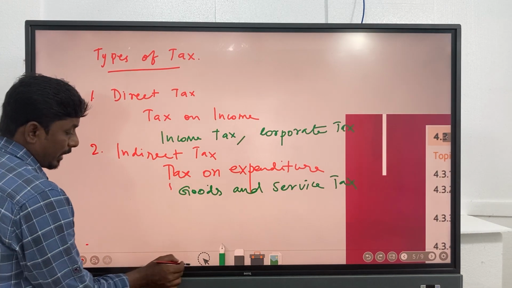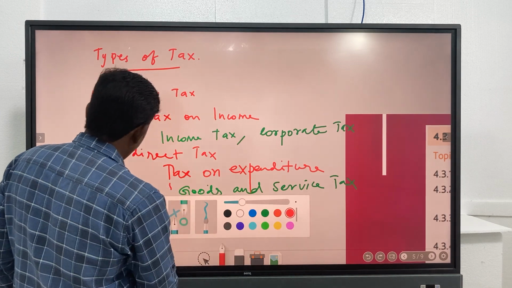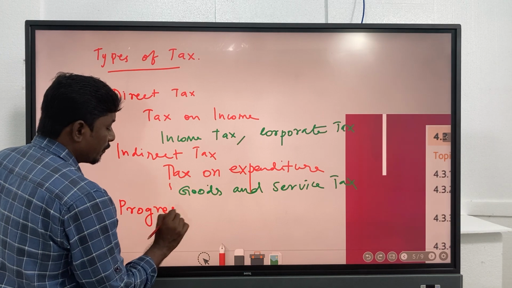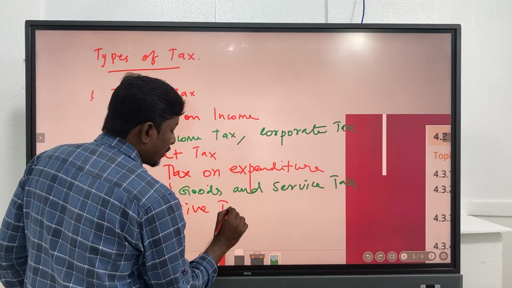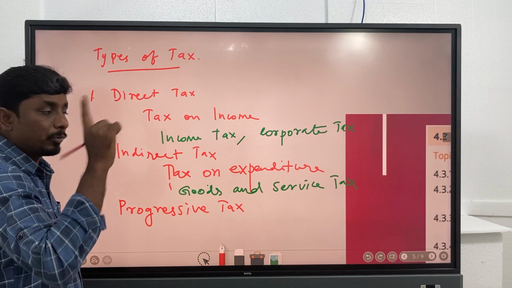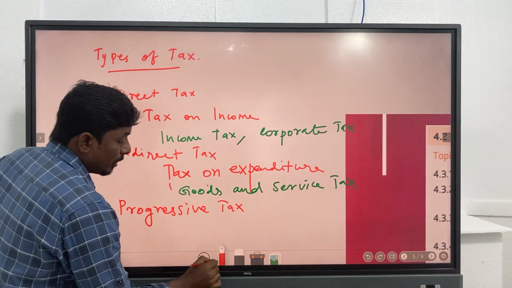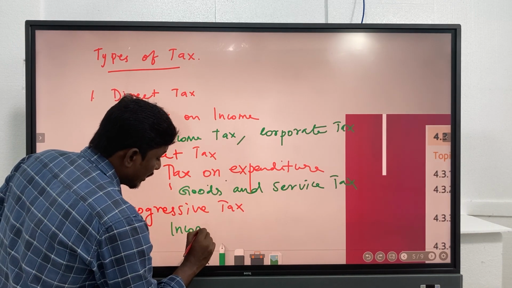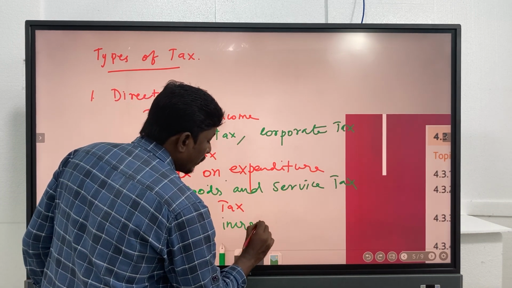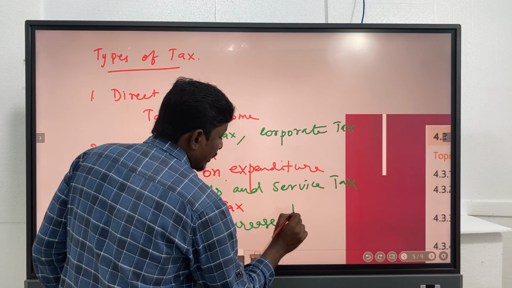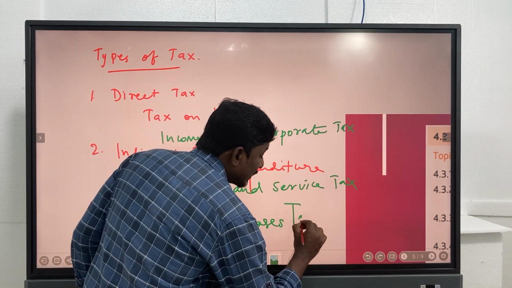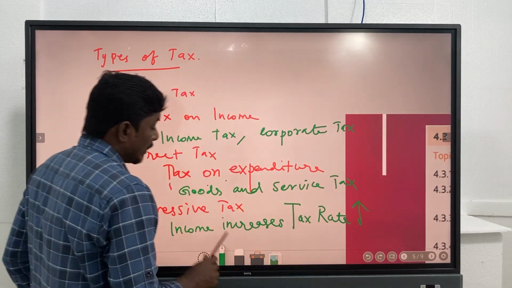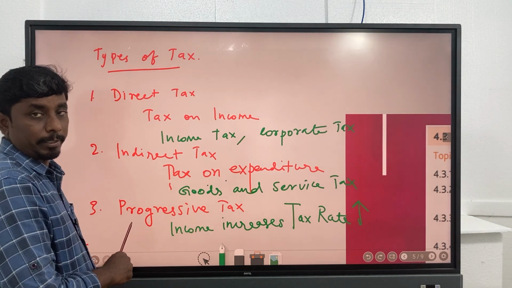And the third one is progressive tax. Progressive tax means if your income increases, your tax rate also increases. Look, income increases, then what will happen? Your income increases and the tax rate also increases. This is said to be a progressive tax.